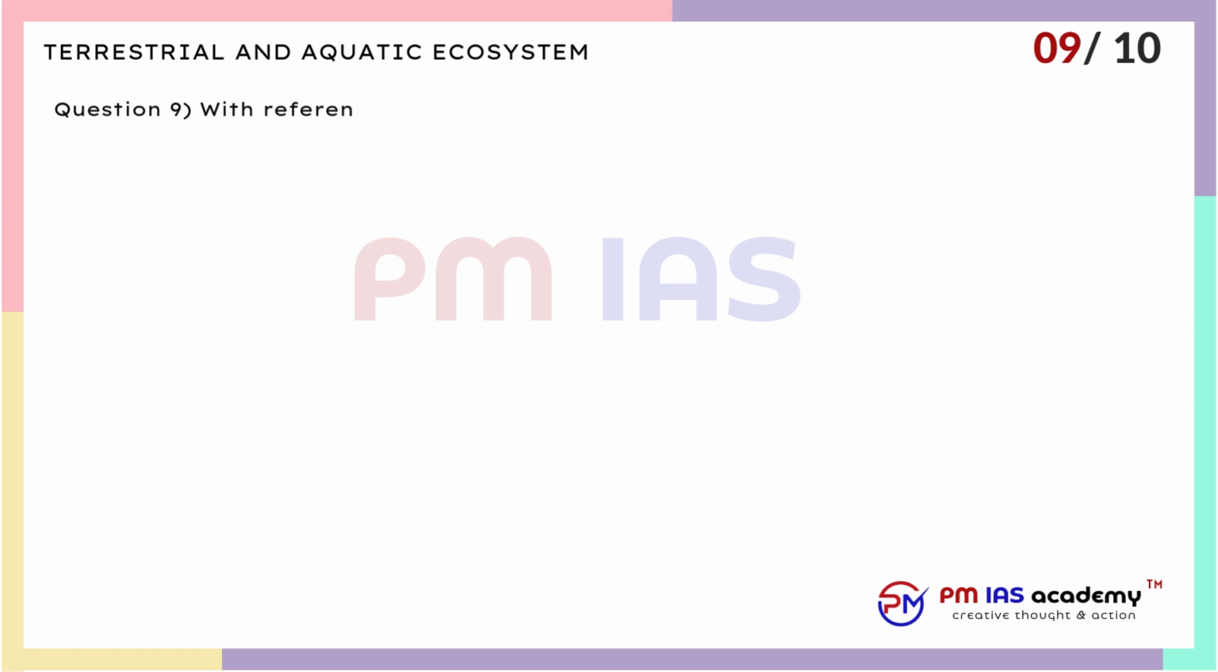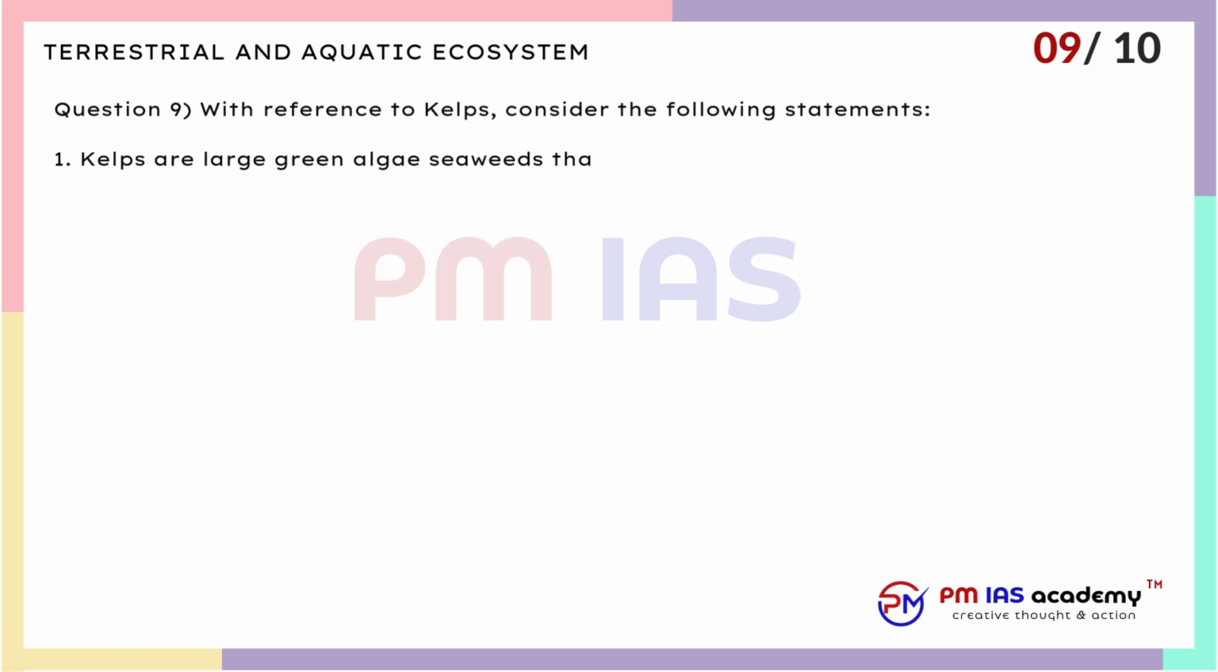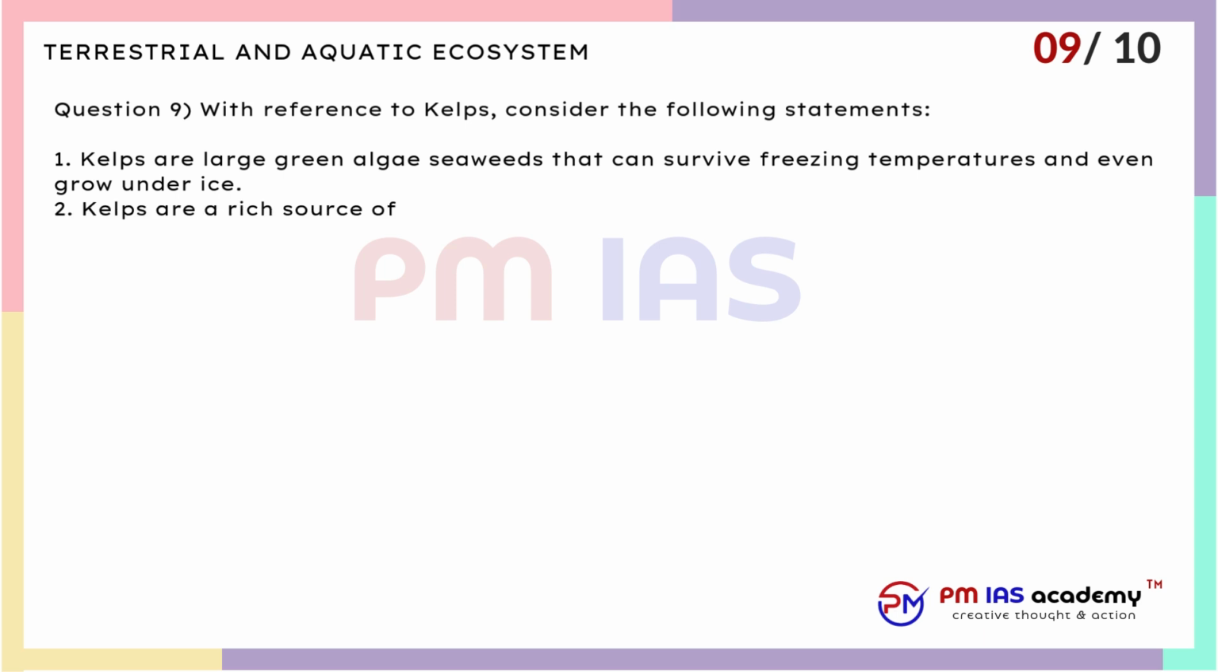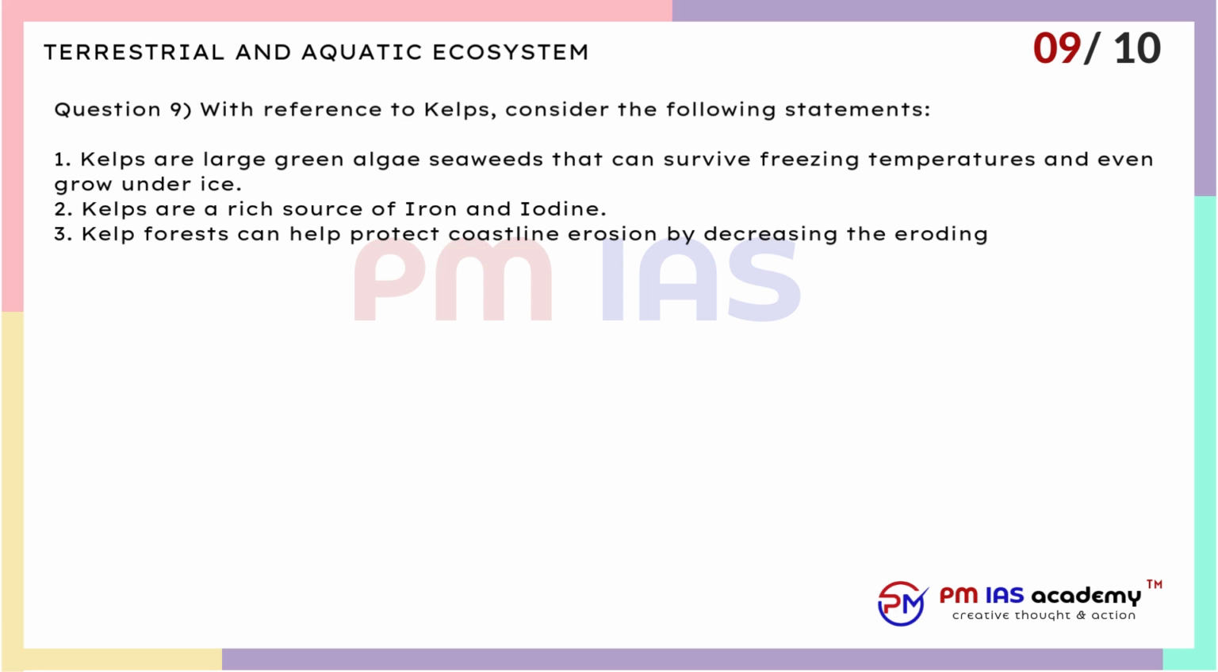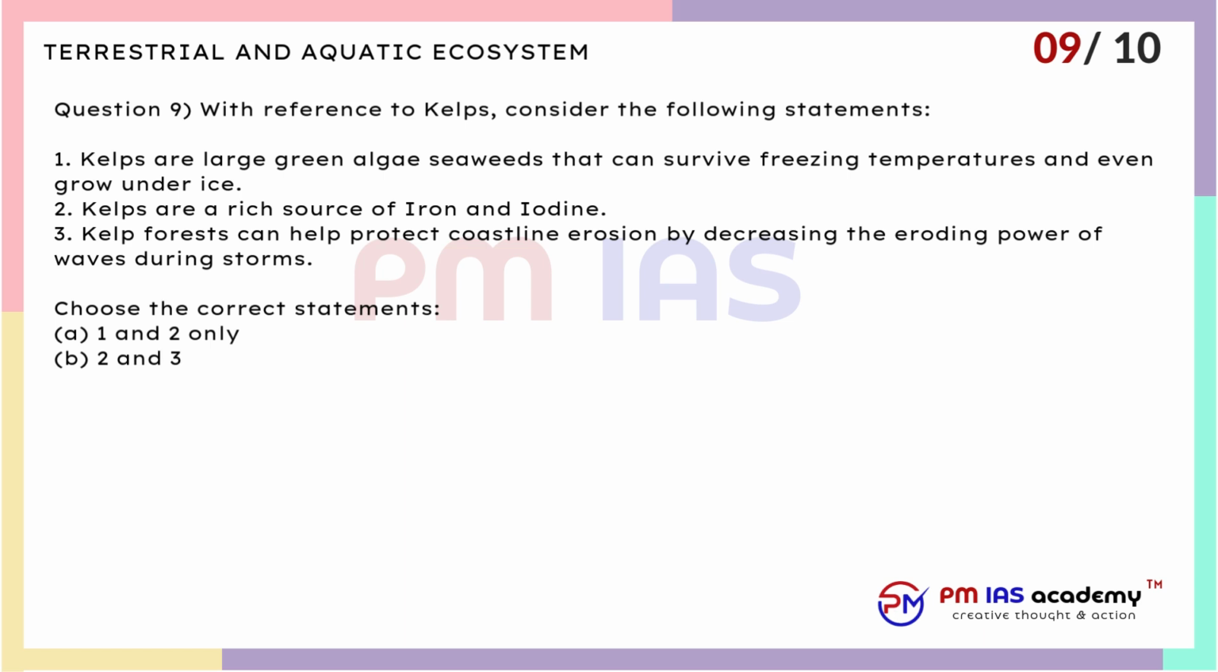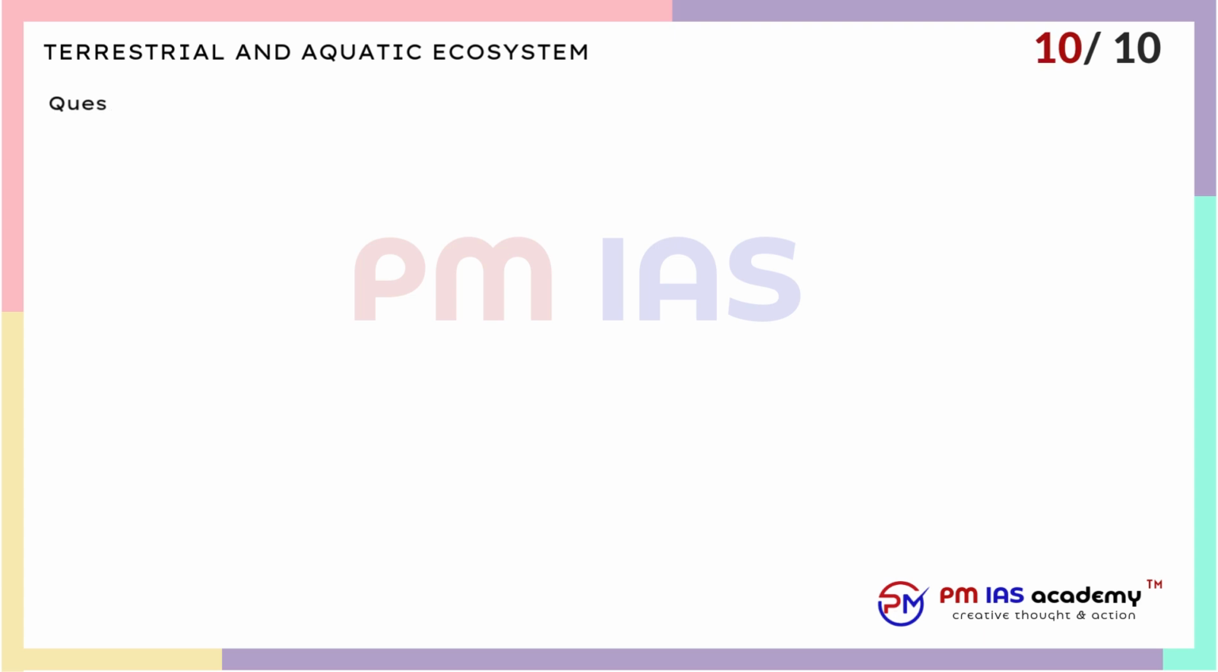Question 9. With reference to kelps, consider the following statements. 1. Kelps are large green algae seaweeds that can survive freezing temperatures and even grow under ice. 2. Kelps are a rich source of iron and iodine. 3. Kelp forests can help protect coastline erosion by decreasing the eroding power of waves during storms. Choose the correct statements. A. 1 and 2 only. B. 2 and 3 only. C. 1 and 3 only. D. 1, 2 and 3.